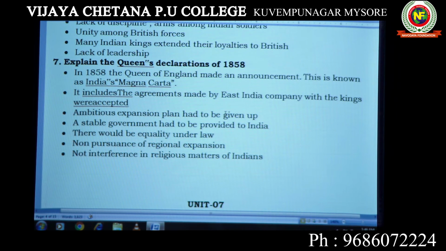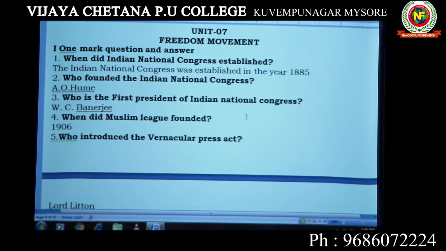So this is about the sixth lesson. Let us move to unit number 7, that is freedom movement. In this lesson we discuss the freedom movement in India before the advent of Gandhiji. Gandhiji was still in South Africa, and what was the condition of India in the pre-Gandhian era? That means before Gandhiji came to India. So let us see the freedom movement.